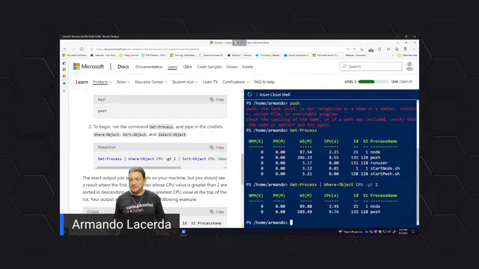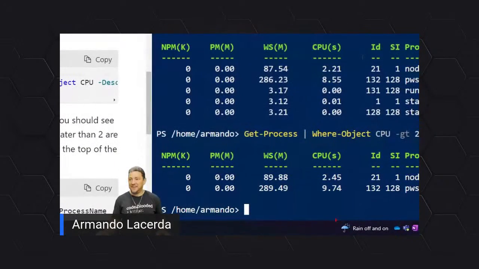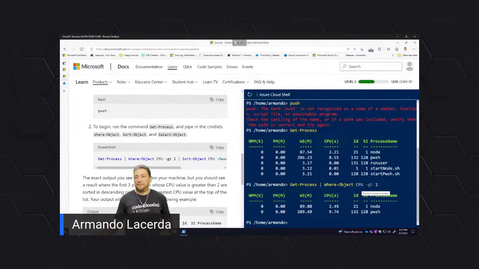So if I do this, I see that out of those 5 processes, only 2 have that property CPU greater than 2. They're running on a CPU that's 3, 4, 5, whatever it is. And see, it's actually showing right here. I was blind. It's showing right here, the CPU consumption of these. So these 2 processes out of the 5 that are listed are using more CPU than the other ones. So they're keeping the computer busier, right? So there we go. We get it over there.